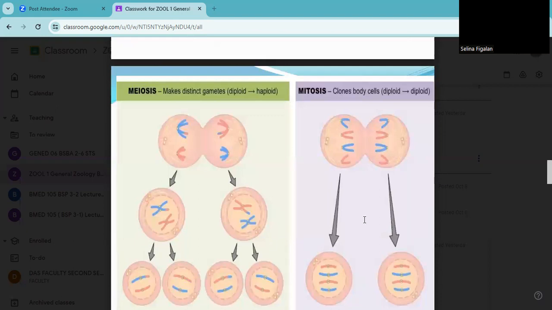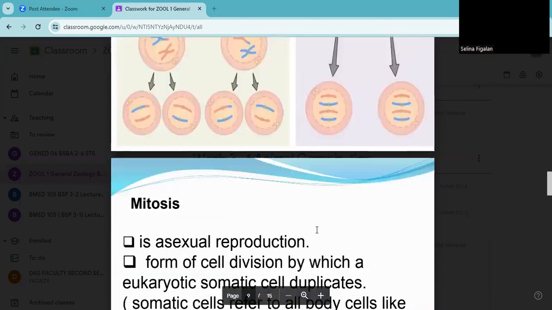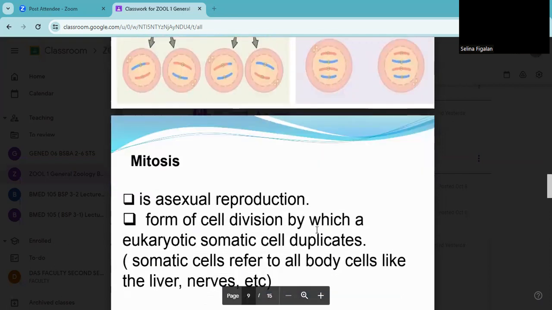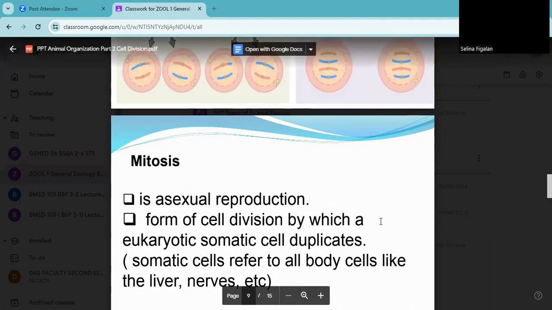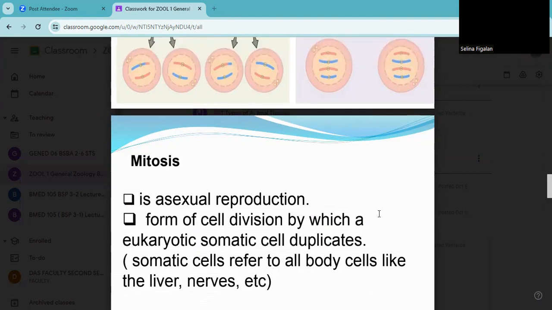So ito naman ay alamin natin. About first one here is about the mitosis. So as I have said, mitosis is a sexual reproduction. It is a form of cell division under the somatic cells. So ano yung somatic cells? So like for example, class, our cells like the liver cells, the nerve cells, it is not under the gamete formation. So as I have said, class, there are trillions of cells inside our body. Okay, ang gametes lang ay under the meiosis. And some of these, they are under the somatic cells.